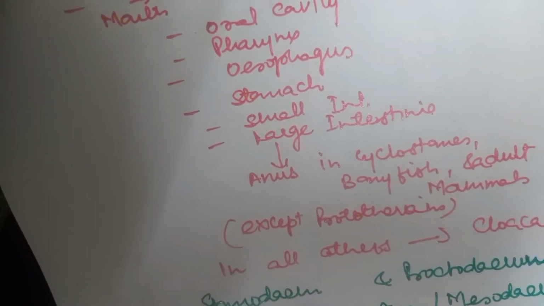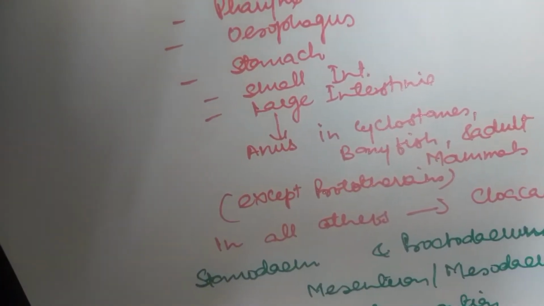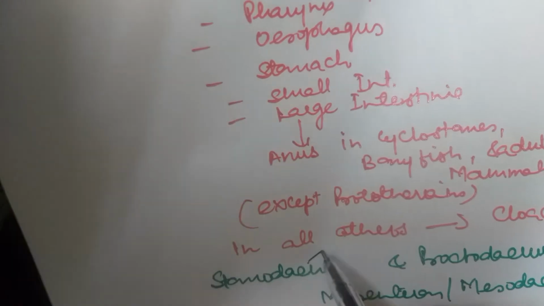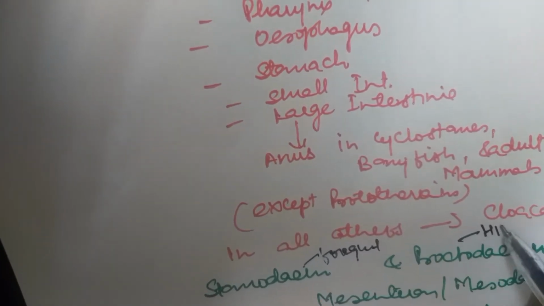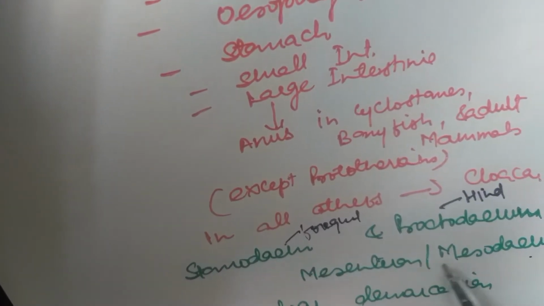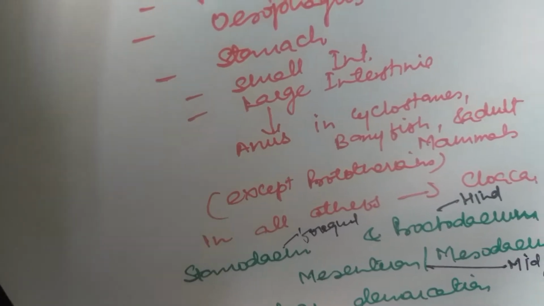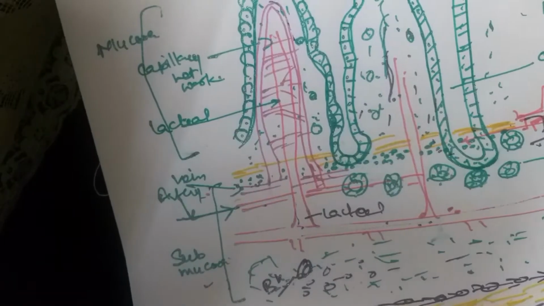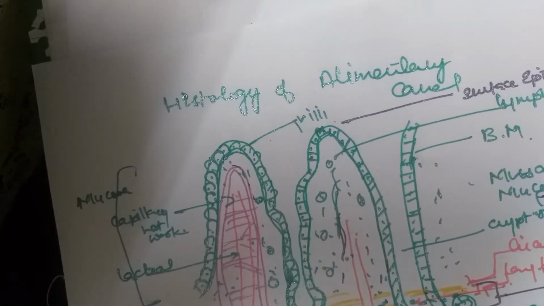So the stomodeum is also called the foregut, the proctodeum is called the hindgut, and the mesenteron or mesodeum is the midgut. But as such, there is no clear demarcation between all these three. Now we look at the histology of the alimentary canal.